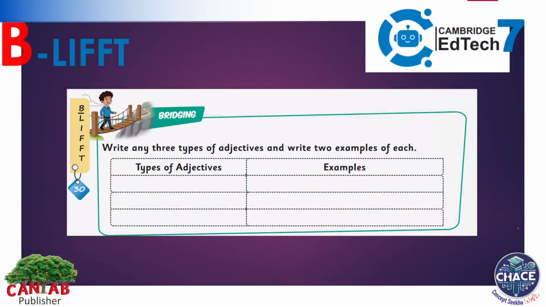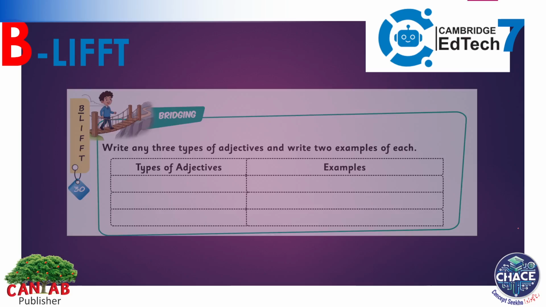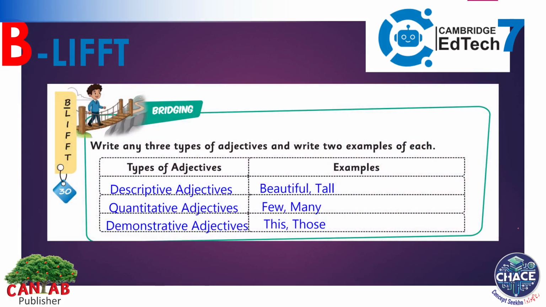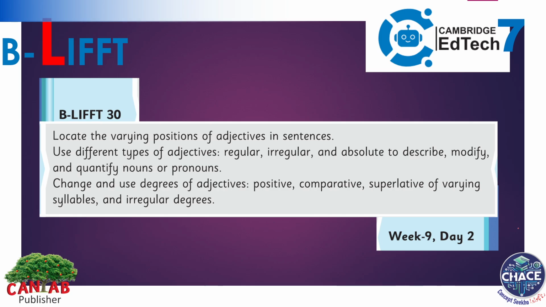Here's the bridging and here's the answer of that bridging. I hope you have solved it. Today we have Building Block number 30 in which we have to locate the varying positions of adjectives in a sentence. Use different types of adjectives like regular, irregular and absolute to describe, modify and quantify nouns or pronouns. Change and use degrees of adjectives, positive, comparative and superlative, of varying syllables and irregular degrees.